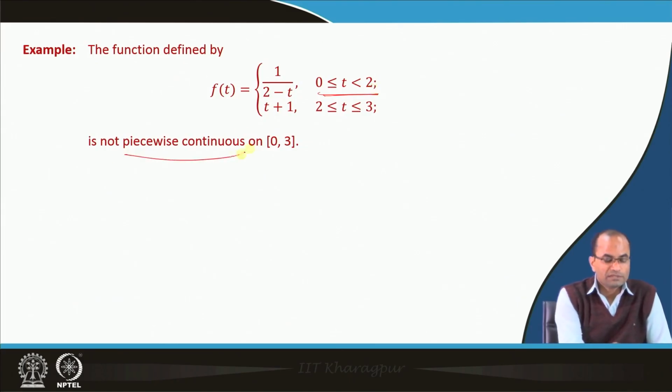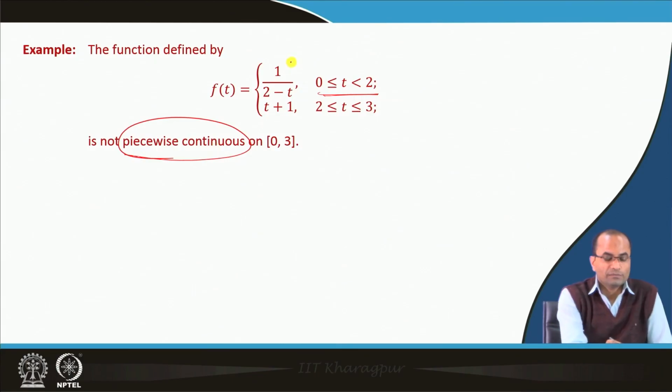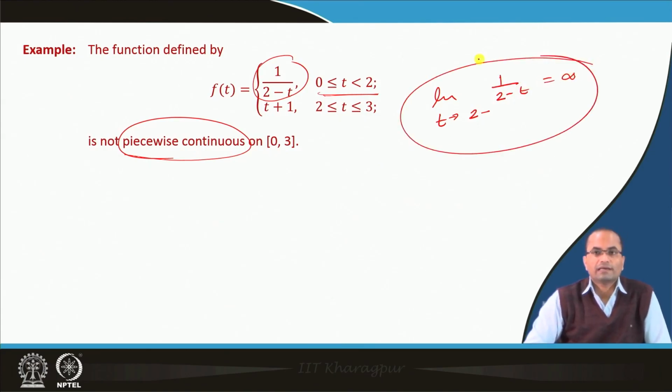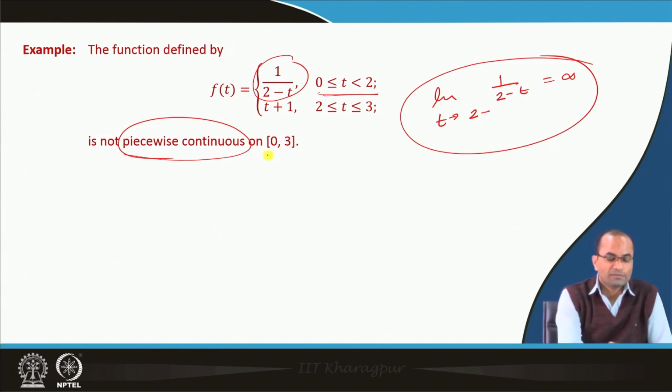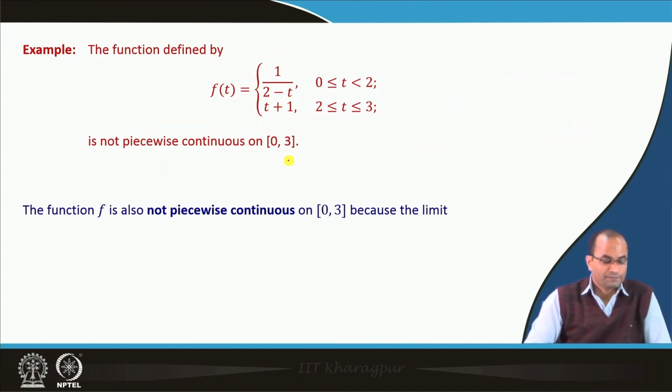This is not piecewise continuous, because if we look at the limit as t approaches 2 from the left, 1 over 2 minus t approaches infinity. So we do not have a finite limit at 2, and this function is not piecewise continuous in the interval 0 to 3.